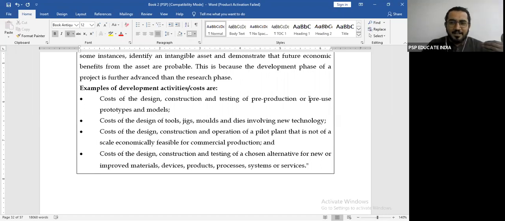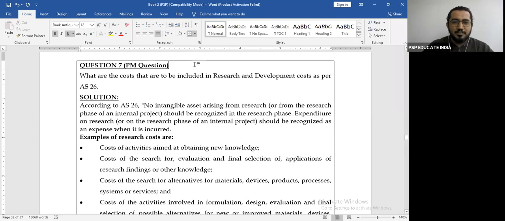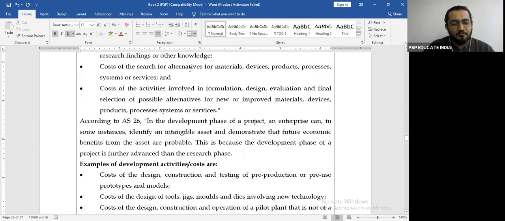Now you can understand, development is the next step to research. So first comes research and the next step is development, right? Previously we were trying to obtain knowledge, trying to see whether this is possible or not. Now in the development phase, we have come to know that this is possible, and because it is possible, we are trying to develop that product stage by stage, right? This question is not that important. Just try to read only and understand what kind of expenditures pertain to research and what pertain to development.